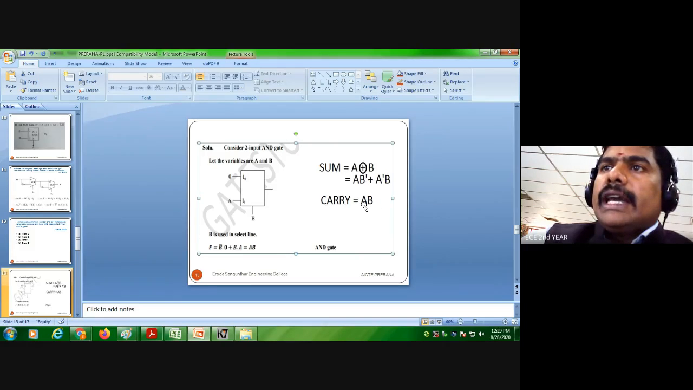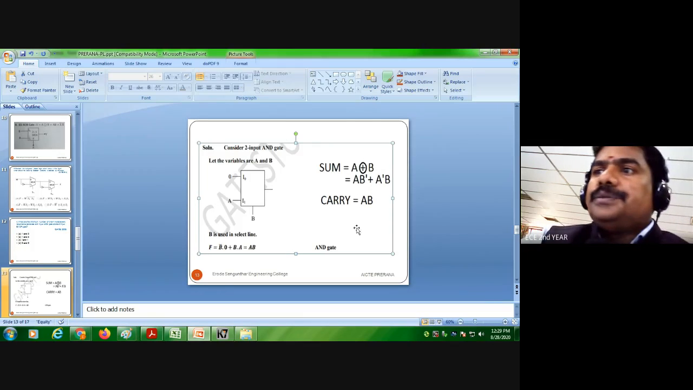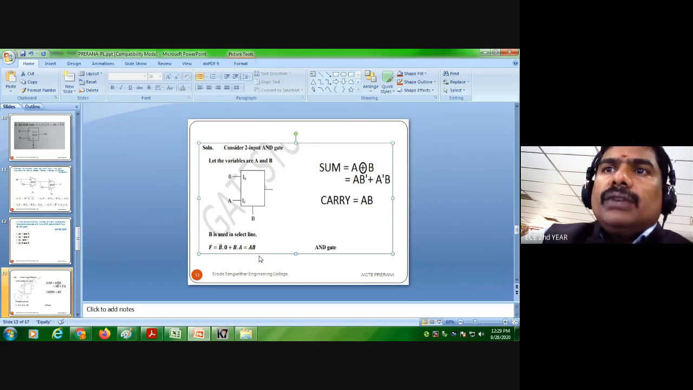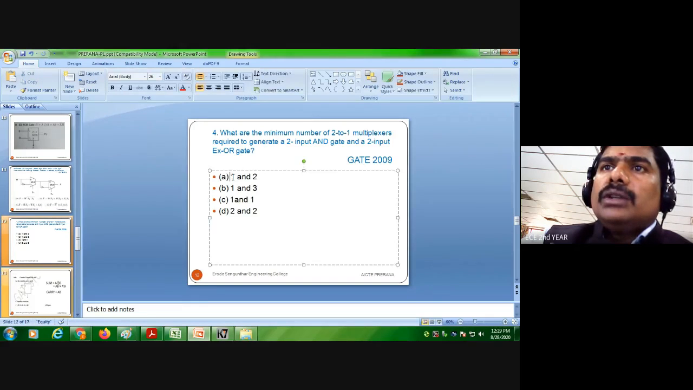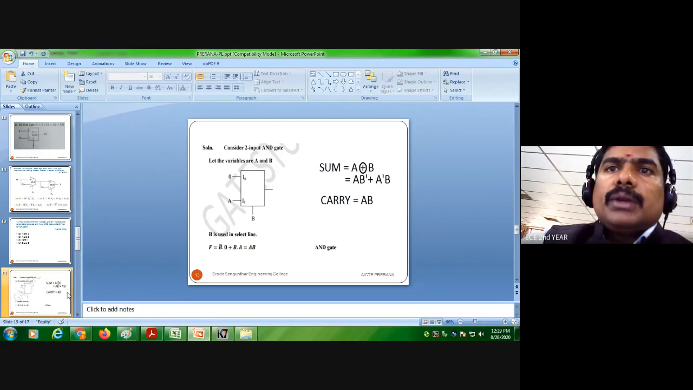You know, carry equal to AB and sum equal to A XOR B, which is equal to A B bar plus A bar B, right? This is the sum. For the sum, how many gates, how many XOR gates do we require? This was the problem. So all the three choices have input, and how many XOR gates will be required, that's what problem we are going to see.